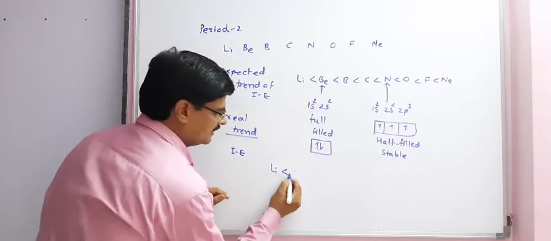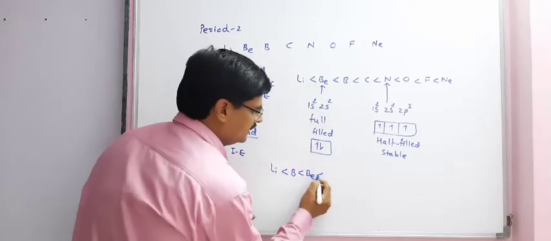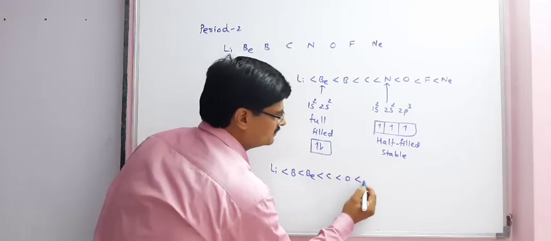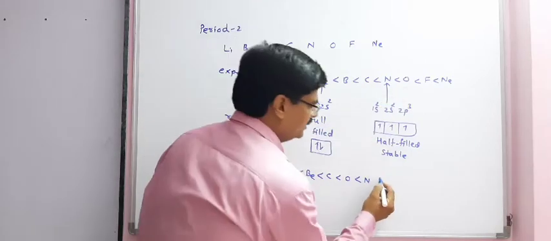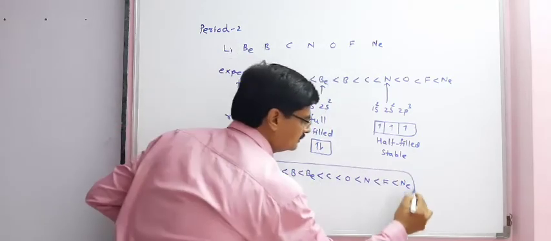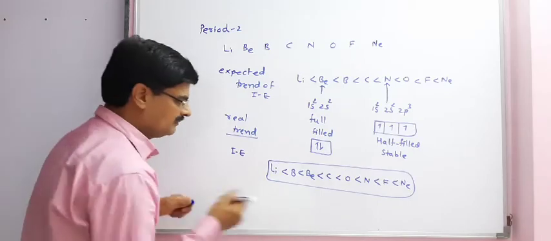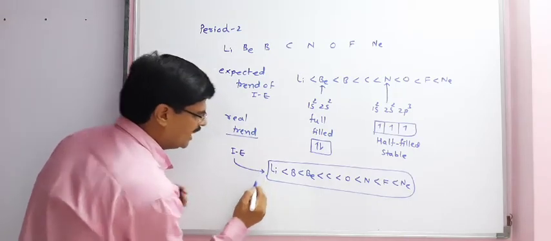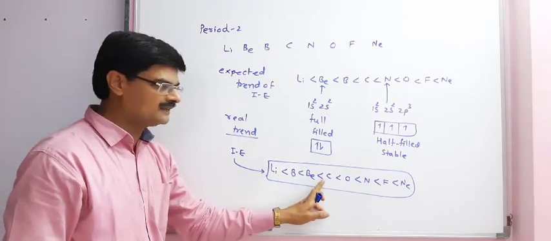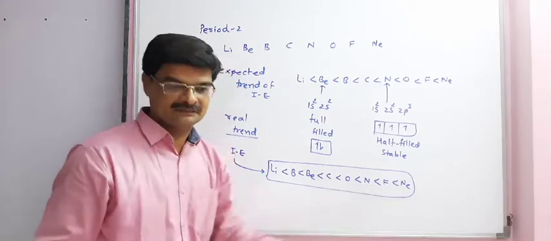The real trend of ionization enthalpy will be in this manner: Li, then B, then Be, then carbon. Now nitrogen and oxygen will be changed: O, then N, then F and then Ne. So for the elements of the second period, the ionization trend will be Li < B < Be < C < O < N < F < Ne.